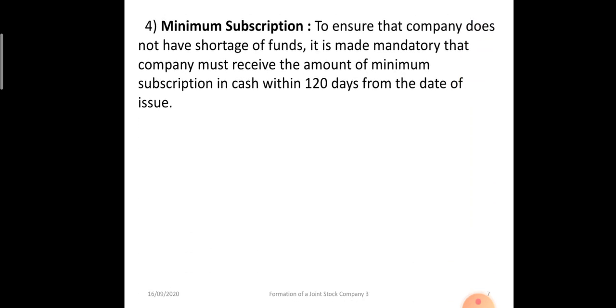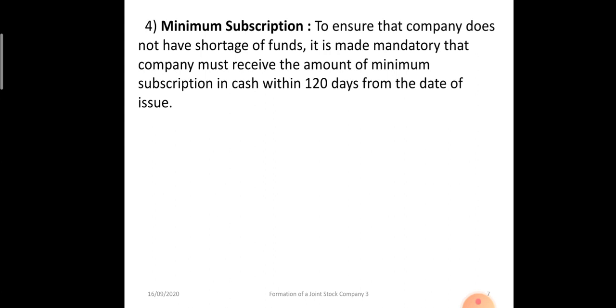Minimum subscription. According to SEBI in India, the company must receive 90% of the shares issued. So it is necessary so that there is no shortage of funds and the company is able to perform its business operations smoothly. Minimum subscription ensures that the company doesn't have a shortage of funds, and it is made mandatory that the company must receive the amount of minimum subscription within 120 days.